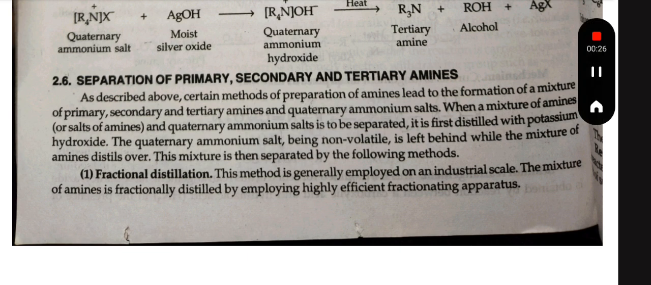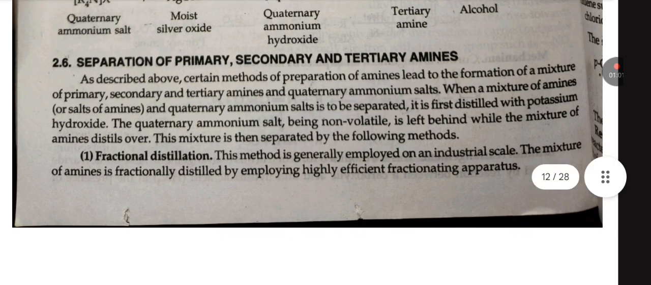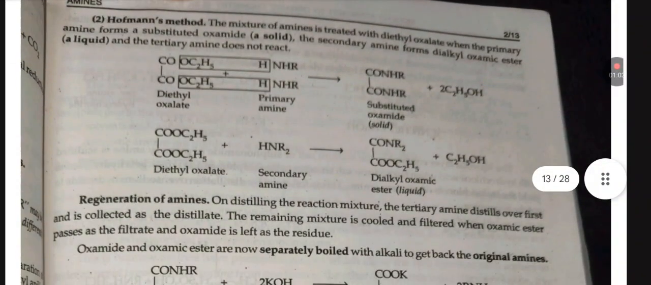When a mixture of amines and quaternary ammonium salt is to be separated, it is first distilled with potassium hydroxide. The quaternary ammonium salt, being non-volatile, is left behind while the mixture of amines distills over. This mixture is then separated by the following methods. First, fractional distillation. This method is generally employed on an industrial scale. The mixture of amines is fractionally distilled by employing a highly efficient fractionating apparatus.